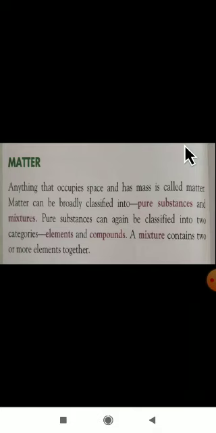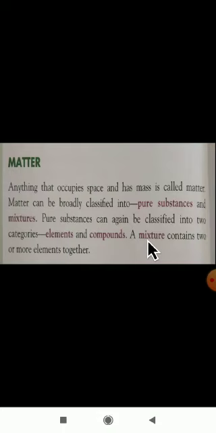Okay, see, as you all studied about matter, anything that occupies a space and has a mass is called a matter, and matter is classified into two types. One is a pure substance and one is a mixture. Again, the pure substance is classified into element, compound and mixture. Okay, these are the classification of matter here.